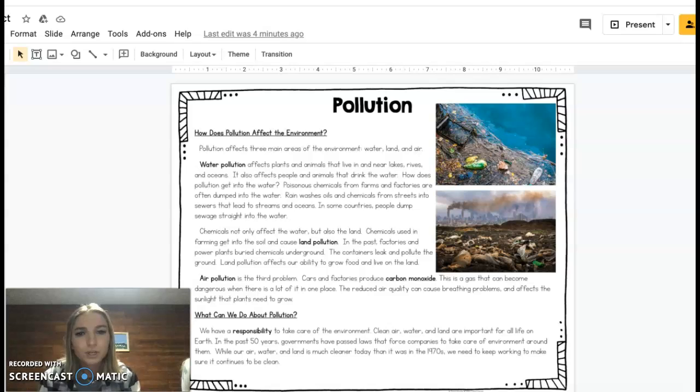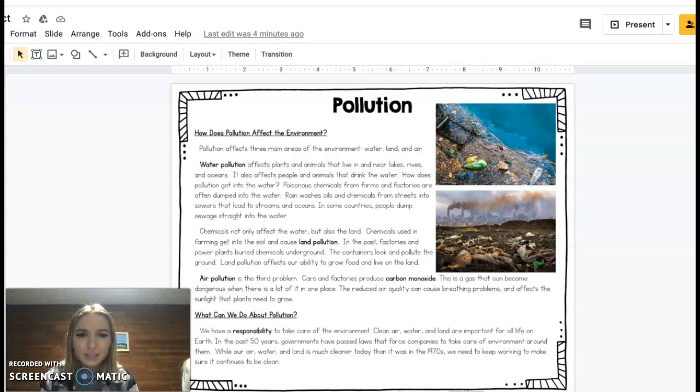How does pollution affect the environment? Pollution affects three main areas of the environment: water, land, and air. Water pollution affects plants and animals that live in and near lakes, rivers, and oceans. It also affects people and animals that drink the water.